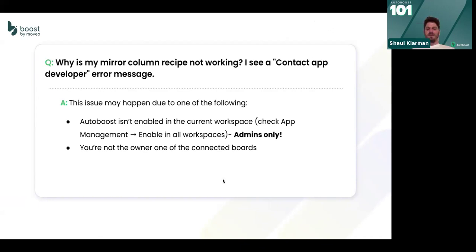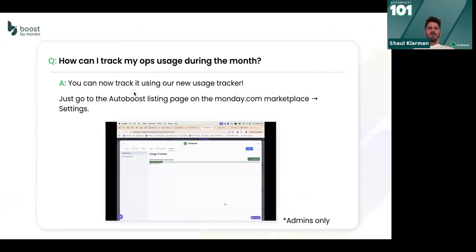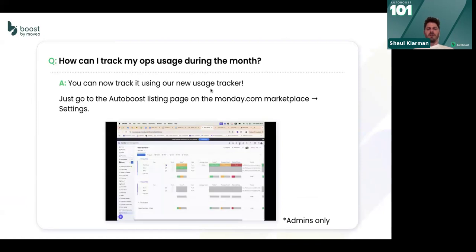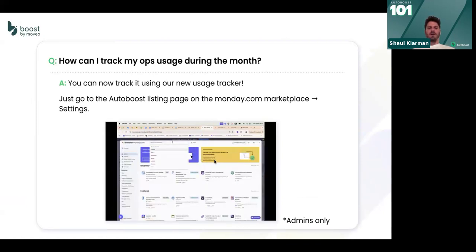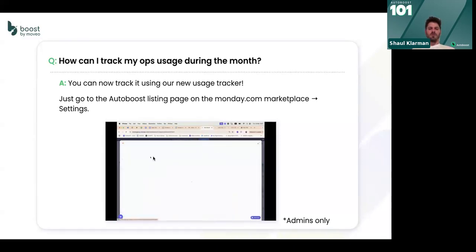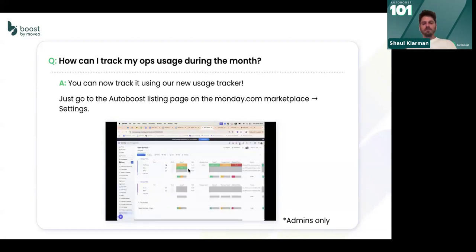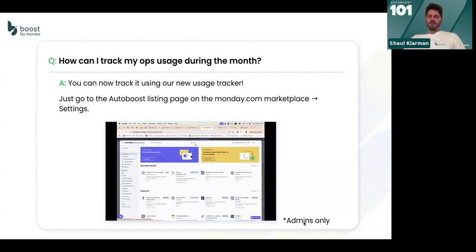Of course. All right. How do I track my ops usage during the month? We have a cool video here. You go to the app page, you search for Autoboost. You go to settings, and you will have a bar showing the usage of your ops for this month. Again, only admins can see this. Important. Okay?